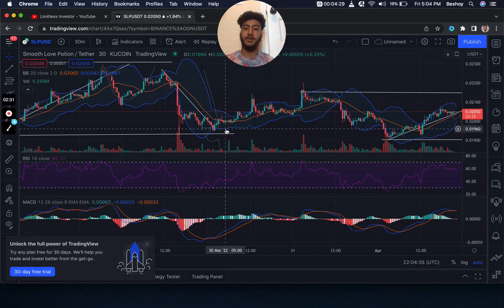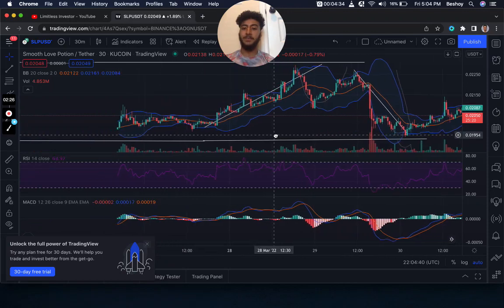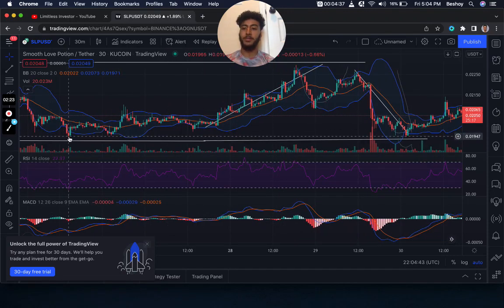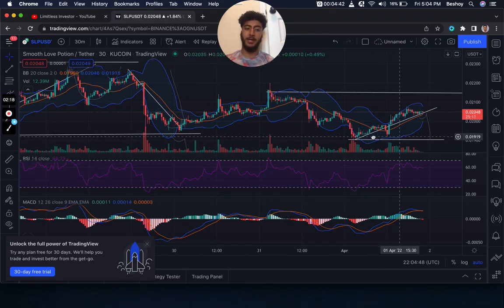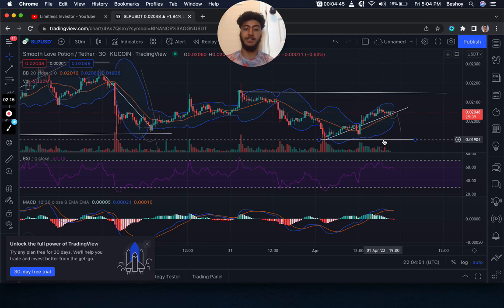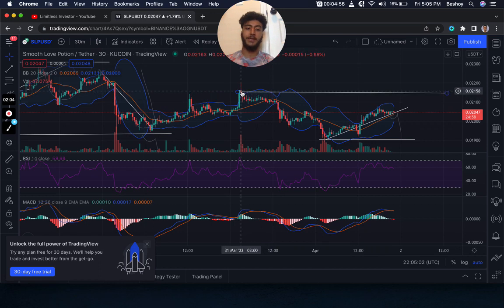So they're good prices here at about 0.019. Because if you zoom out, look how many times price respected this level, okay? We have here once, twice, 3 times, and then also a 4th and a 5th time, okay? So price here at these discounted prices is a very good place to load up on SLP if price ever comes back down. I do believe price might come back down, but there's also a big gap here at 0.021, which price can retrace back to. But also, I do believe if we break this uptrend here, we will be seeing momentum down to about 0.019.